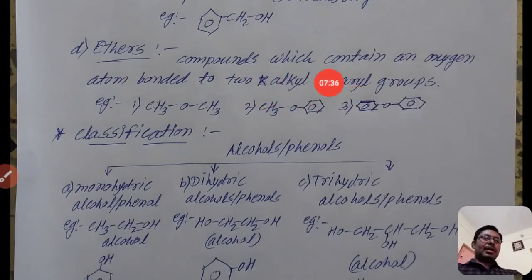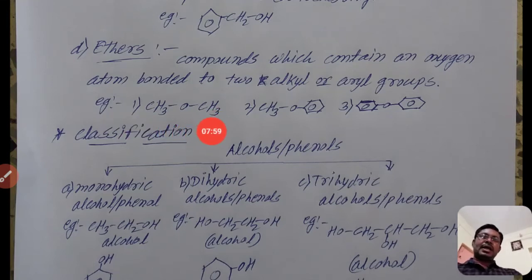A compound which contains an oxygen atom bonded to two alkyl groups, or two aryl groups, or one alkyl and one aryl group, is an ether. See here some examples. The first example contains two alkyl groups, CH3 and CH3.